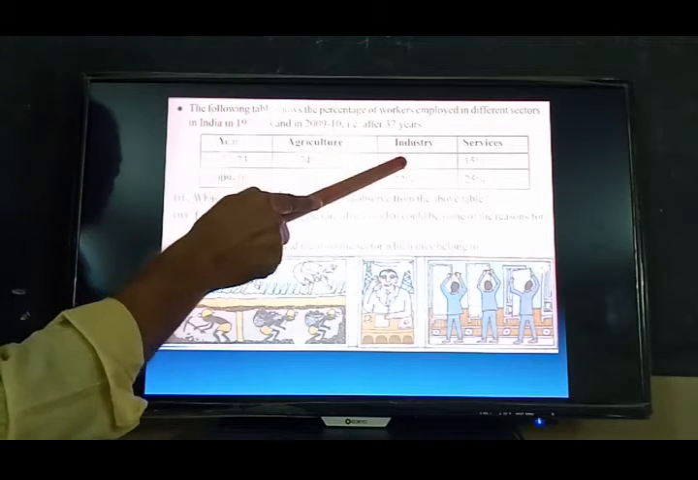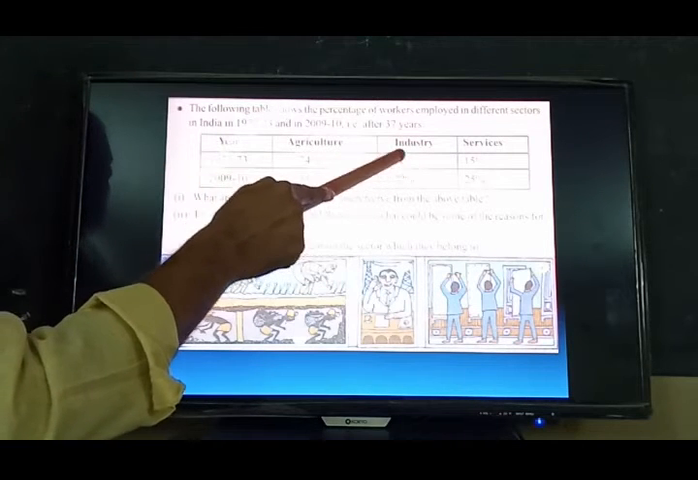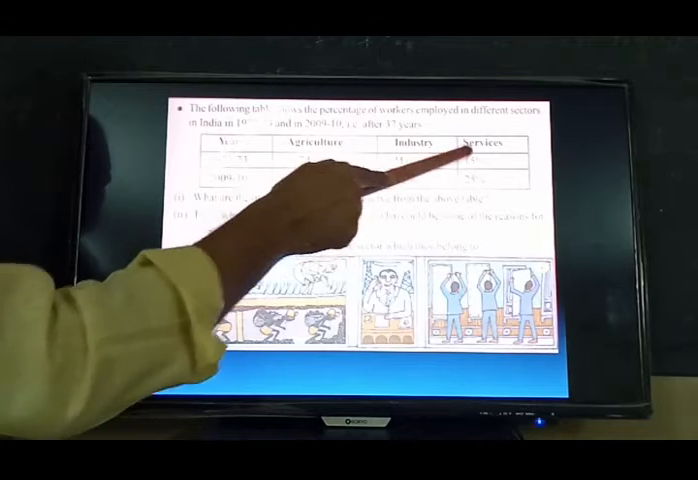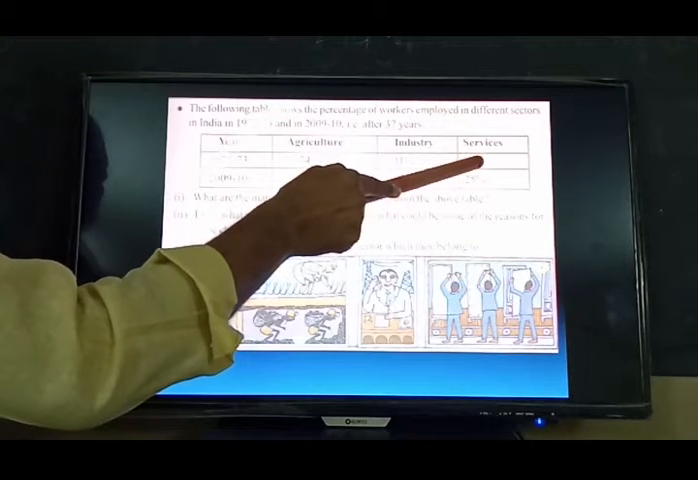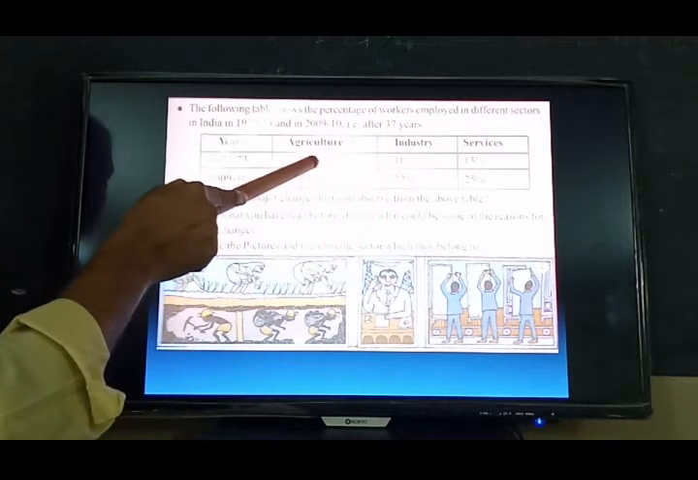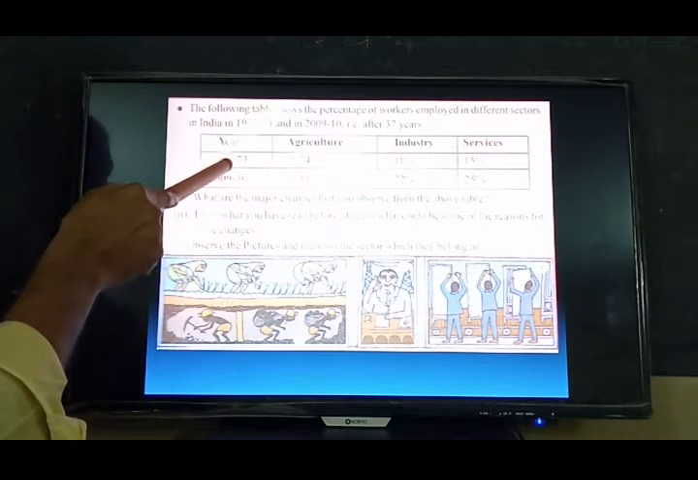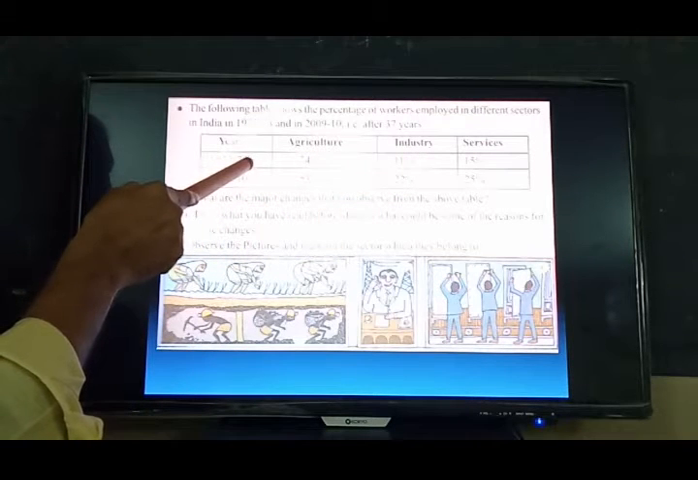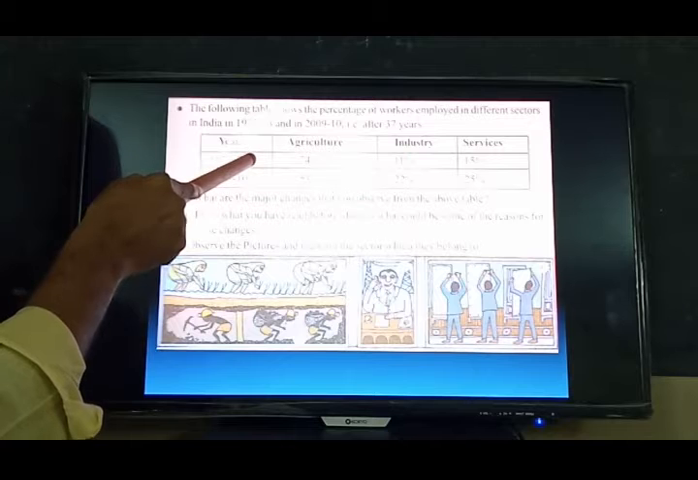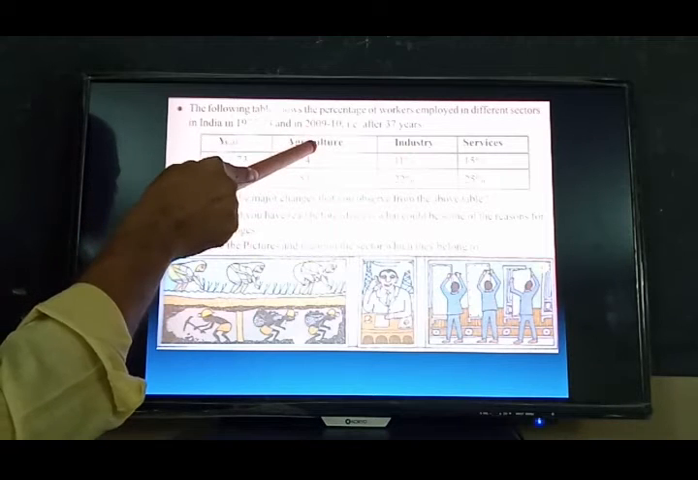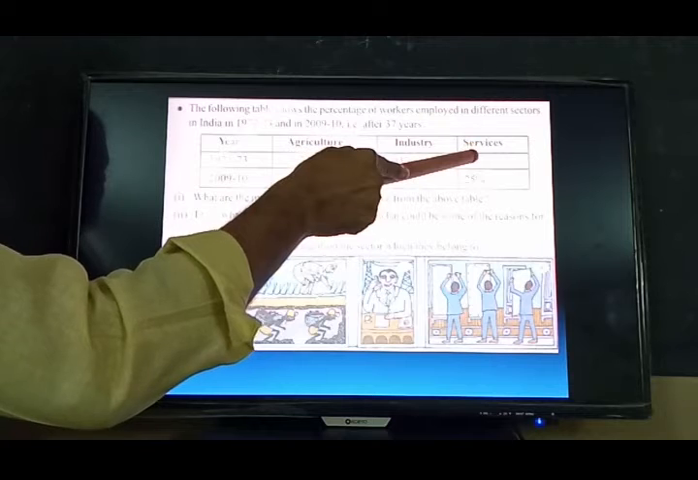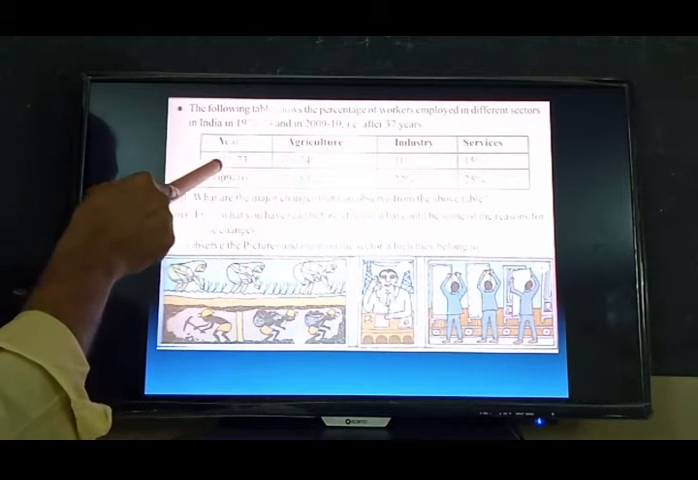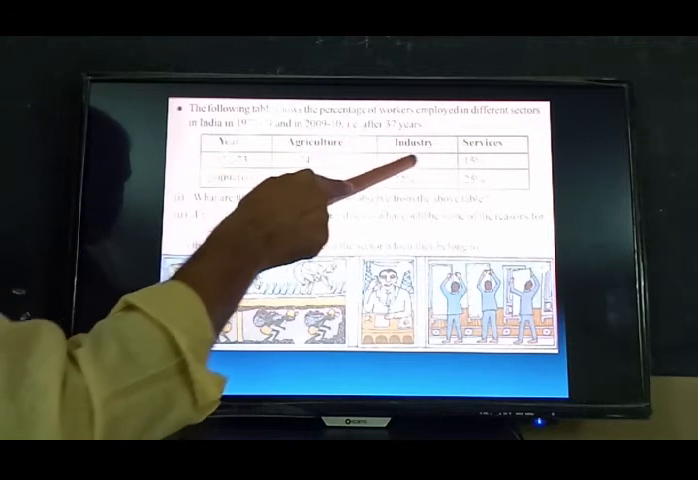But in industry, how many workers were employed? Only 11%. But in the service sector, how many employees work? 15%. What is this information? This is the information of the 1972-73 financial year: how many workers in agriculture, in industry, in the service sector.